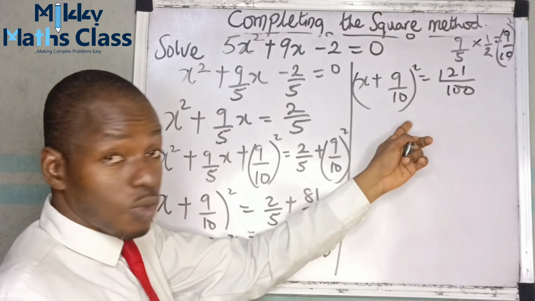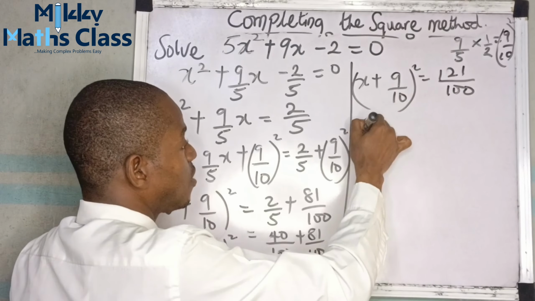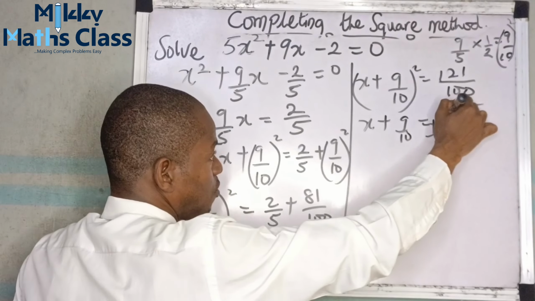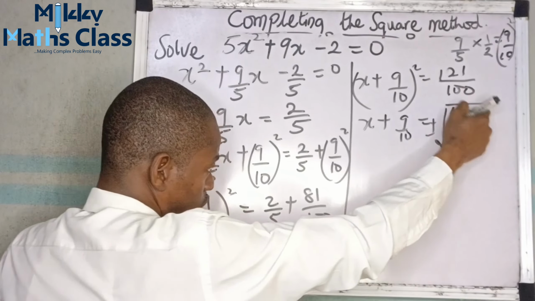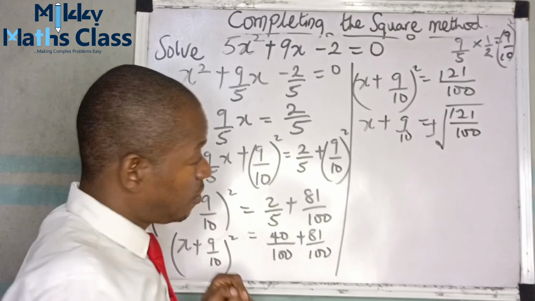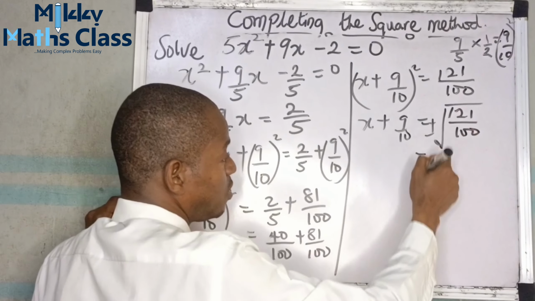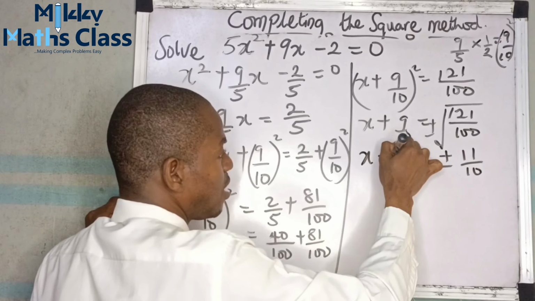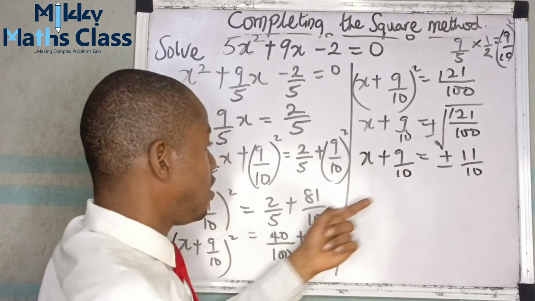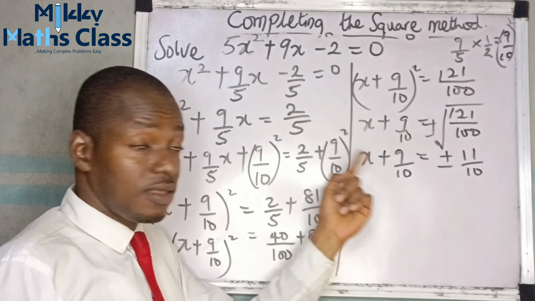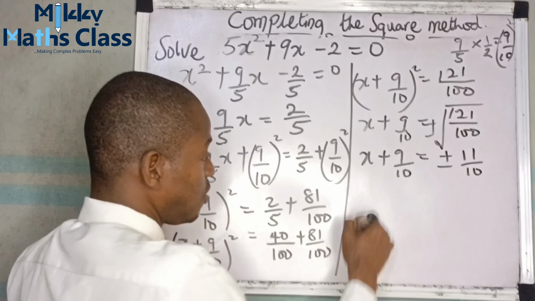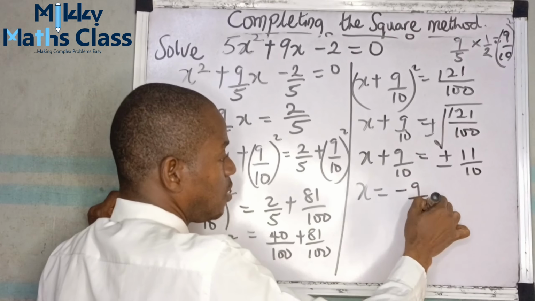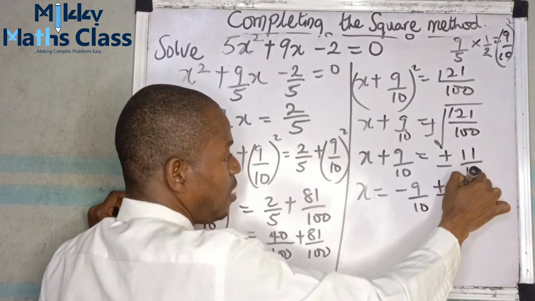Now let's take the square root of both sides. So this becomes x plus 9 over 10 equals the root of plus or minus 121 over 100. The square root of 121 is 11. Square root of 100 is 10. So that's plus or minus 11 over 10. x plus 9 over 10. So from here, take this 9 over 10 away from here. Subtract both sides by 9 over 10. So this becomes x equals negative 9 over 10 plus or minus 11 over 10.